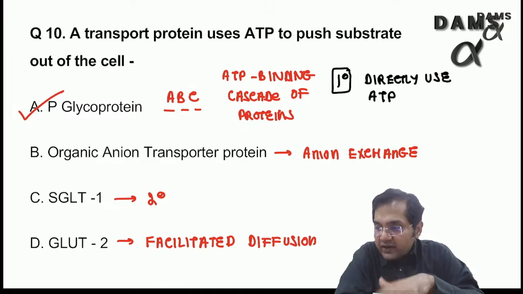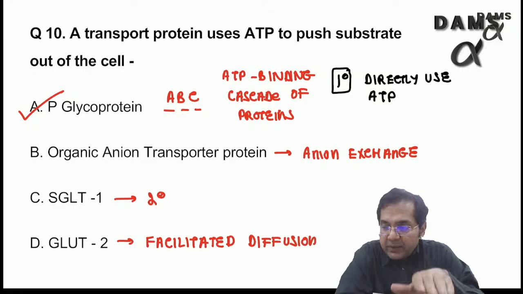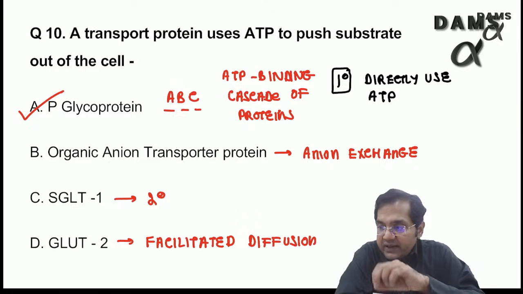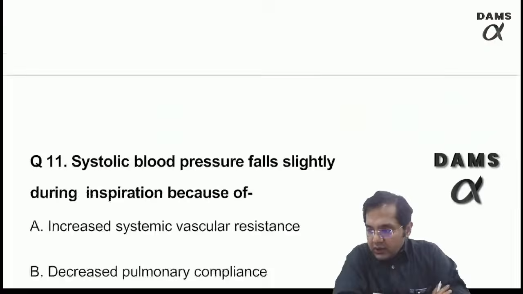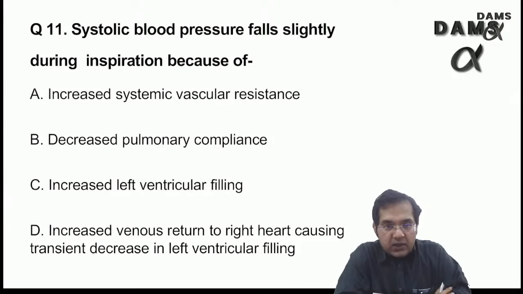Organic anion transporter protein is something like what we study in chloride shift and ion exchange, which requires 2 ions. And P glycoprotein, by elimination you could have found the answer. It is a type of newly discovered ABC protein, known as ATP binding cassette proteins, which directly use ATP to push the substrates out of the cell, right?